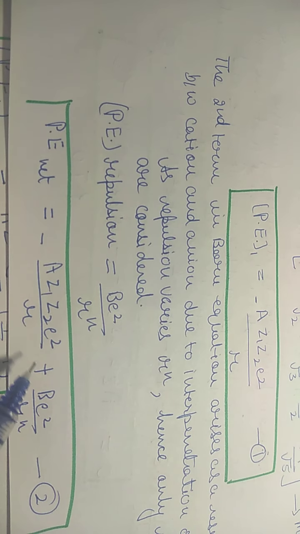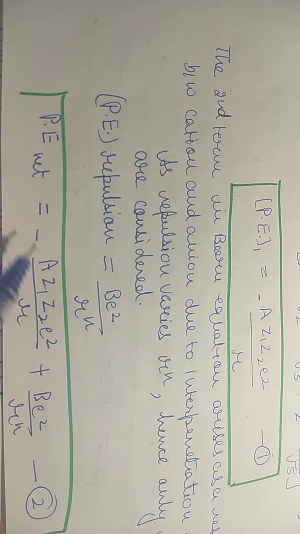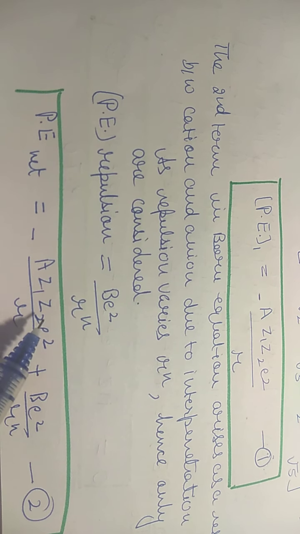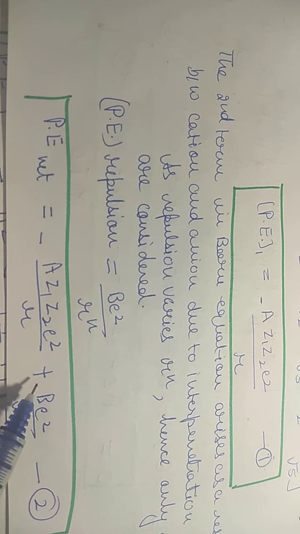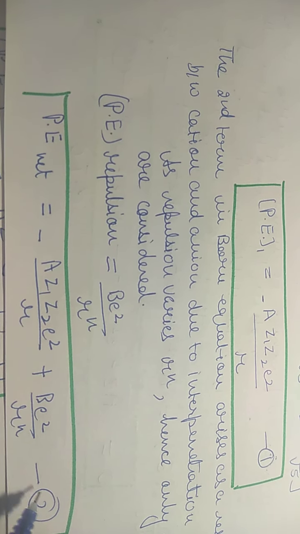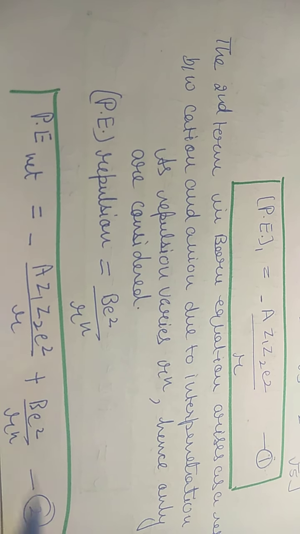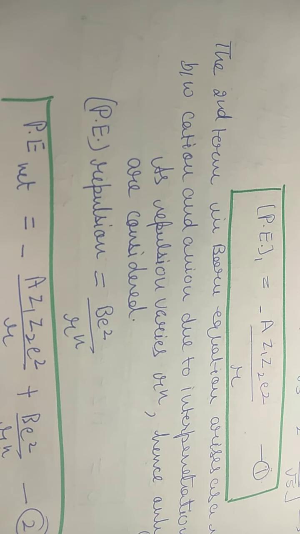Now if we write the value of total potential energy, that is going to be equal to minus A Z1 Z2 E square upon R plus BE square upon R raised to the power n. These are the two terms. This is the attraction term, this is the repulsion term. So this should be the total energy.